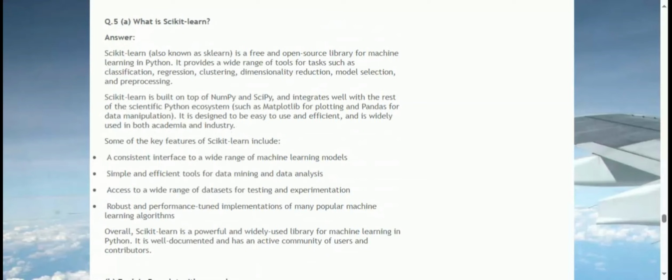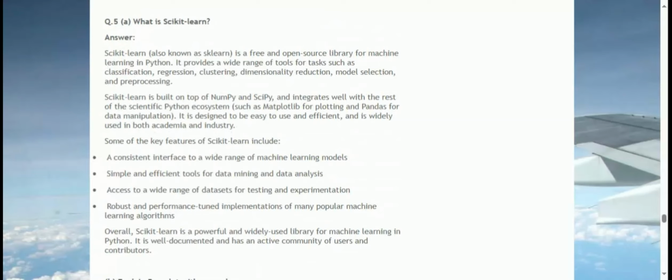Some of the key features of scikit-learn include: a consistent interface to a wide range of machine learning models; simple and efficient tools for data mining and data analysis; access to a wide range of datasets for testing and experimentation; robust and performance-tuned implementations of many popular machine learning algorithms. Overall, scikit-learn is a powerful and widely used library for machine learning in Python. It is well documented and has an active community of users and contributors.